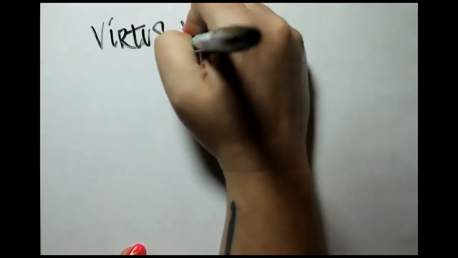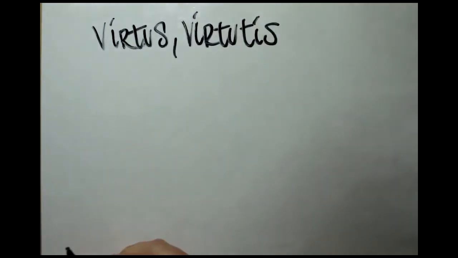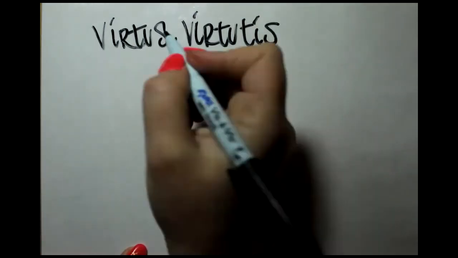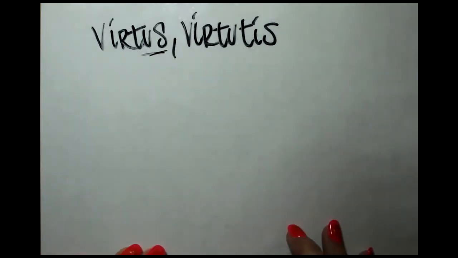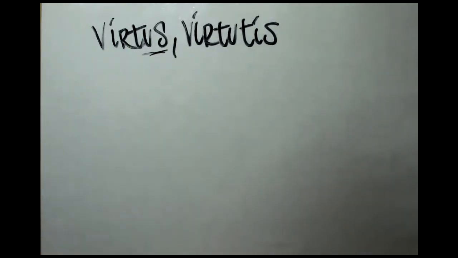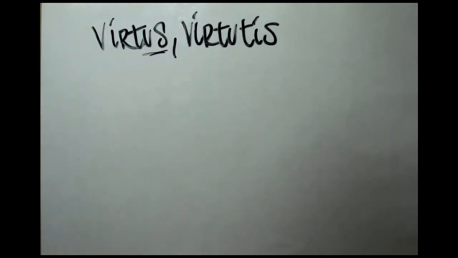So we have something that might be a little bit confusing here, and that's the US. What you want to think from experience thus far is that US is going to be a second declension masculine form. However, it's not in this case. It is a third declension feminine form.